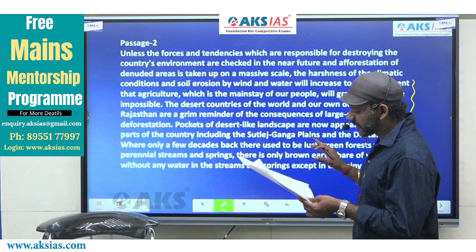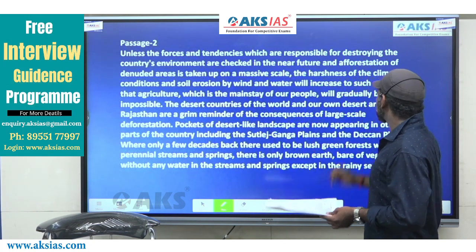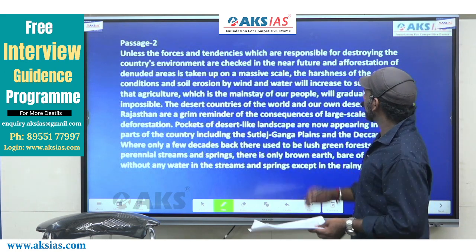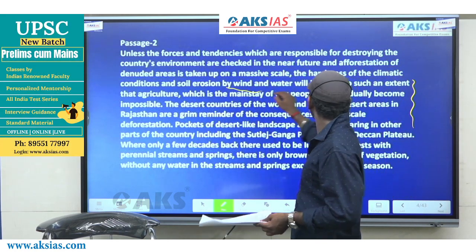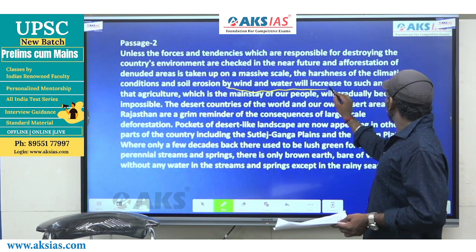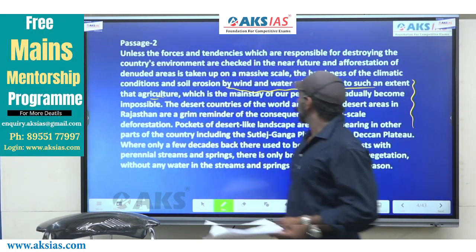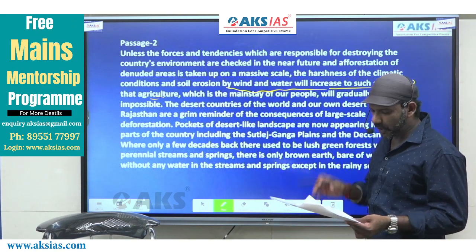So because of the harshness of the climatic conditions and soil erosion by wind and water. So soil erosion happens by wind and water, right? And the soil erosion happening by wind and water will increase to such an extent that agriculture, which is a mainstay of a people, will gradually become impossible, right?